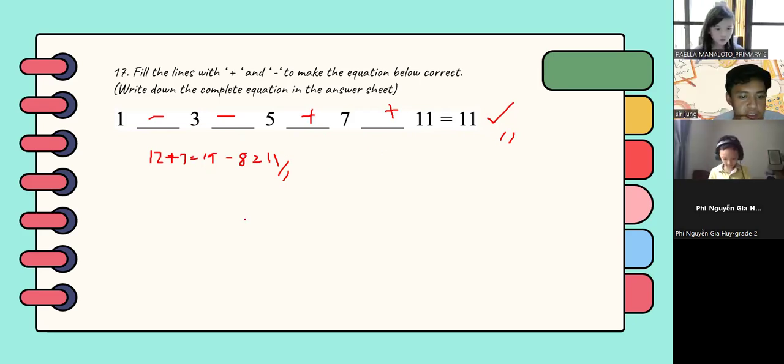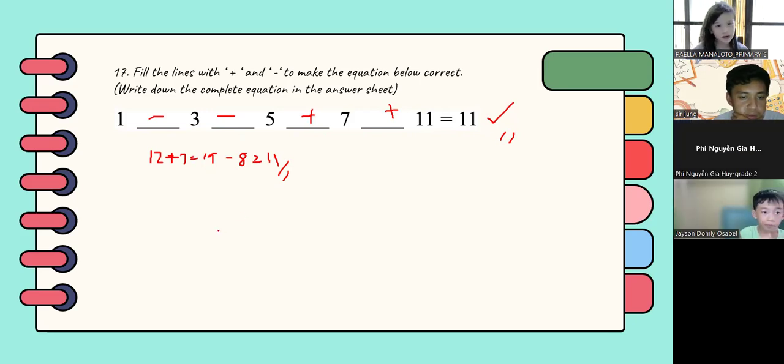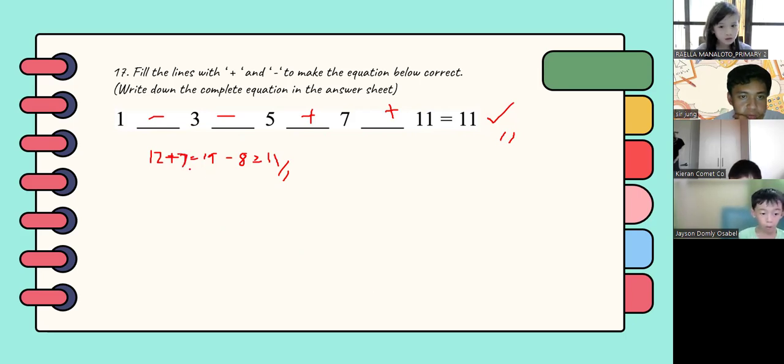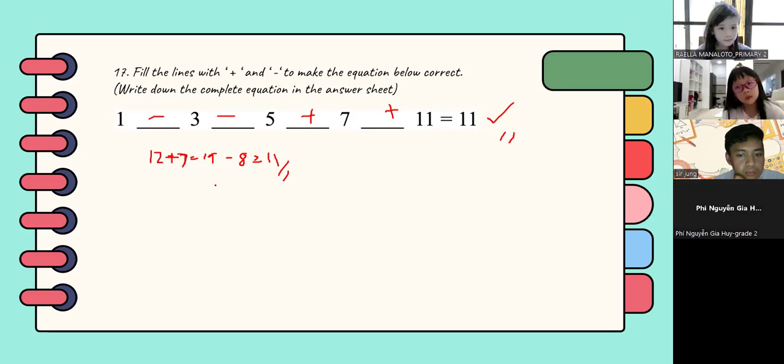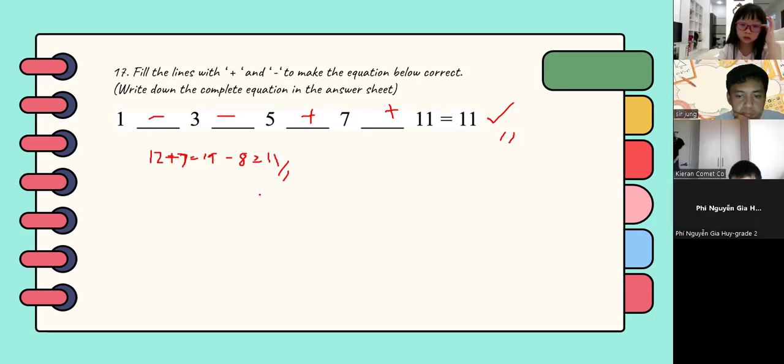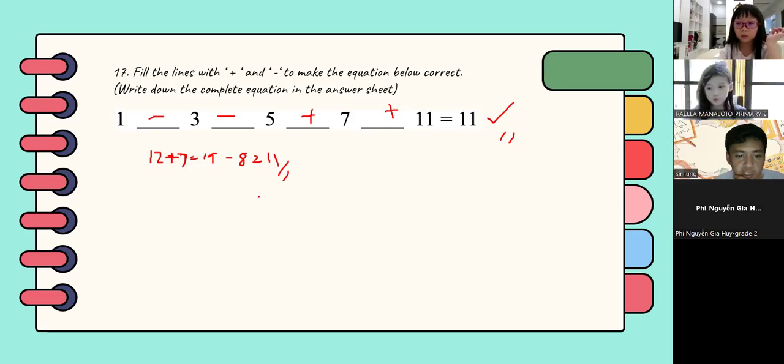So Miss Rayla, you have a question? I did a different solution. I didn't do trial and error. Okay, what did you do? It's supposed to be 12 plus 7 equals 12 plus 11, right? 21 minus 1. Okay, wait, let's hear the explanation of Miss Rayla first, and then Miss Celine.